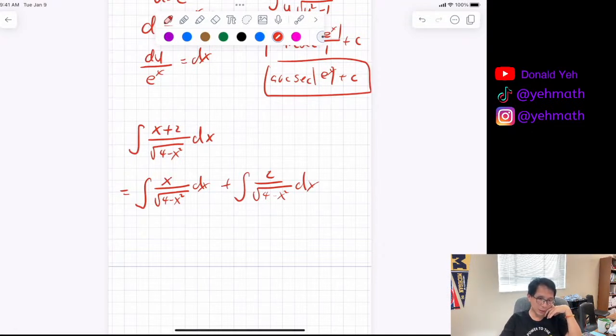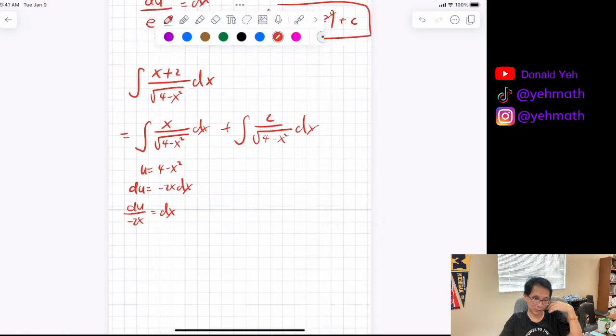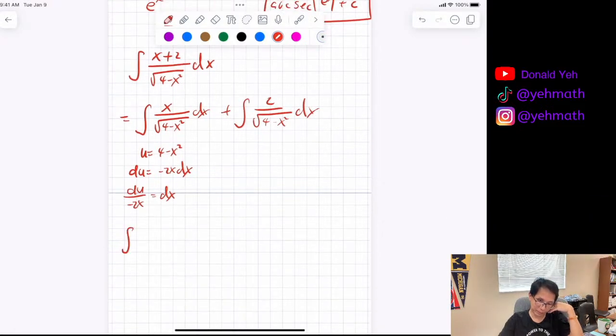So this one is u substitution, because you see that 1 degree less, right? So du is equal to negative 2x dx, and du equals negative 2x dx here. Now this one works, but this one is not u substitution. This one is what? Inverse what? Fine, let me finish this one. It's x. This is u to the 1/2 power, and this is du over negative 2x.